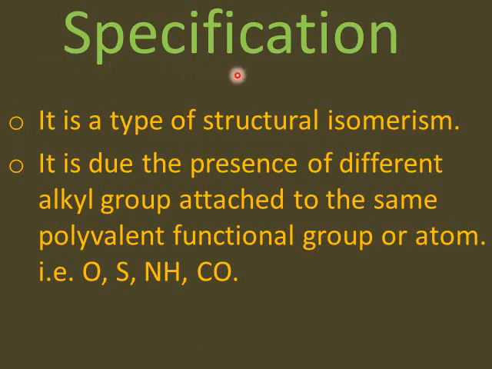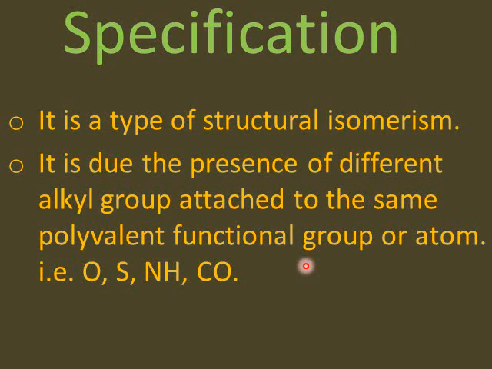Here are some specifications of metamers. It is a type of structural isomerism. It is due to the presence of different alkyl groups attached to the same polyvalent functional group or atom. Now what are the polyvalent functional groups?